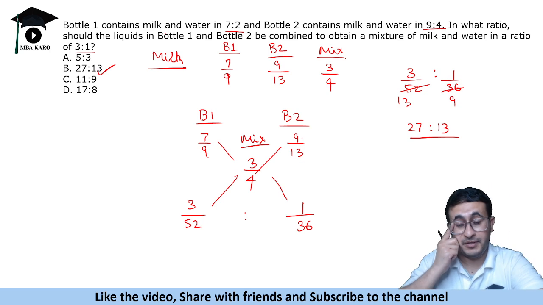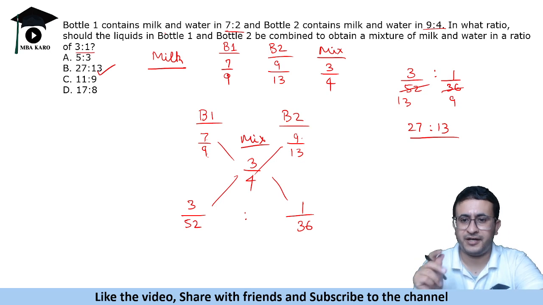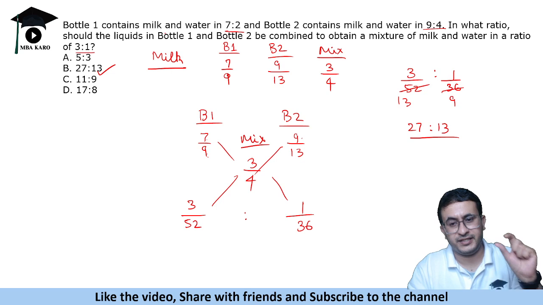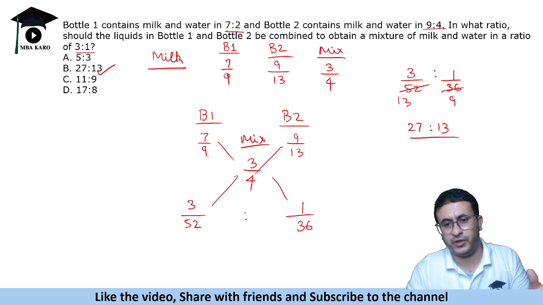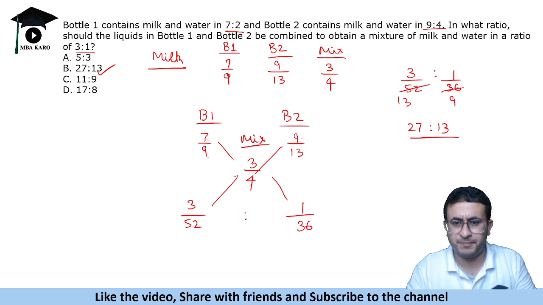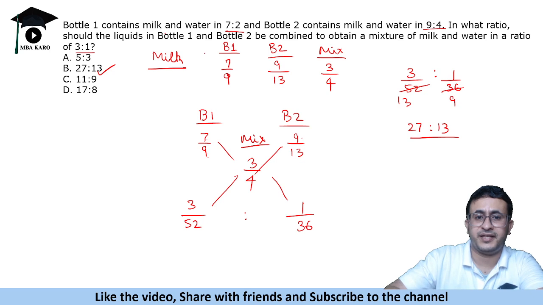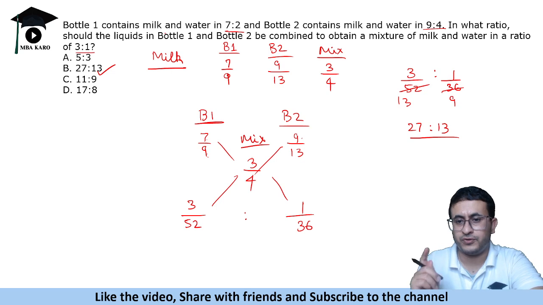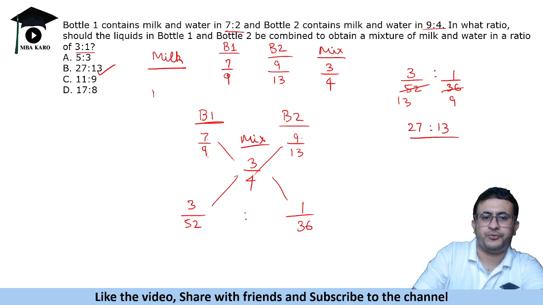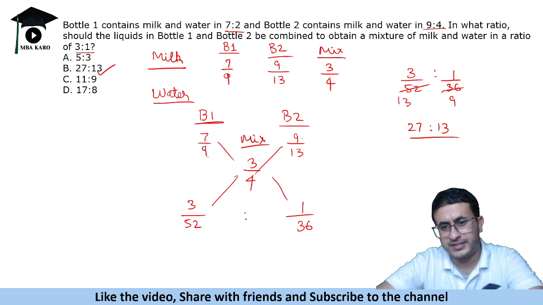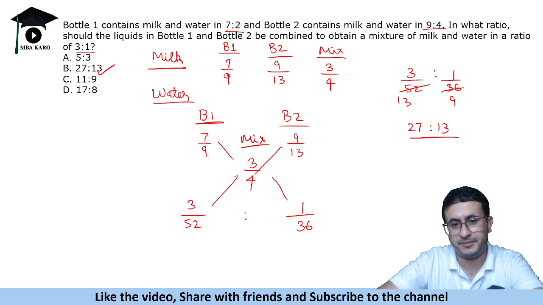It was a pure application of ratios. So in mixture problems, either you are given the quantity that is mixed, which is simple to solve, but here we are given the ratios in which they are mixed. So what we do is we find a fraction of any of these. Try to solve the same question, finding the portion of water, and do let me know in the comments if you got the same answer. If you are not getting the same answer, that means you are making some mistake in it.